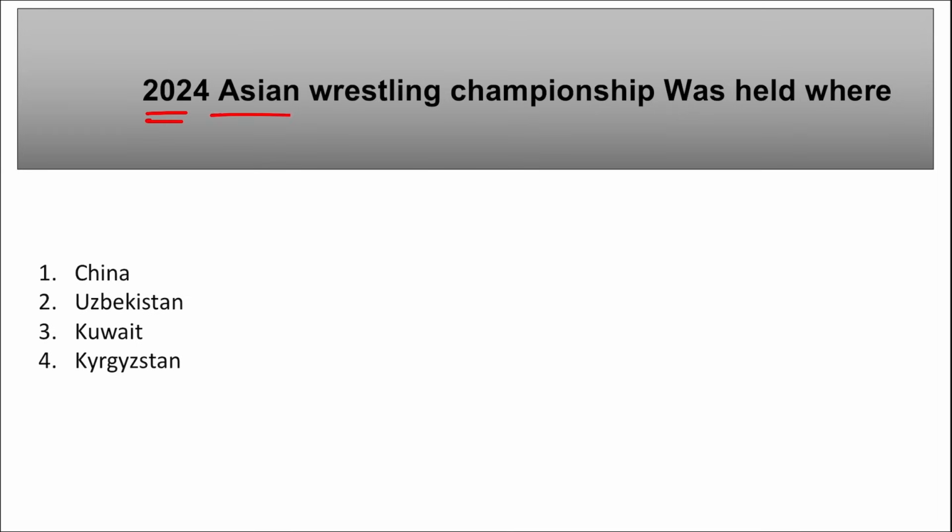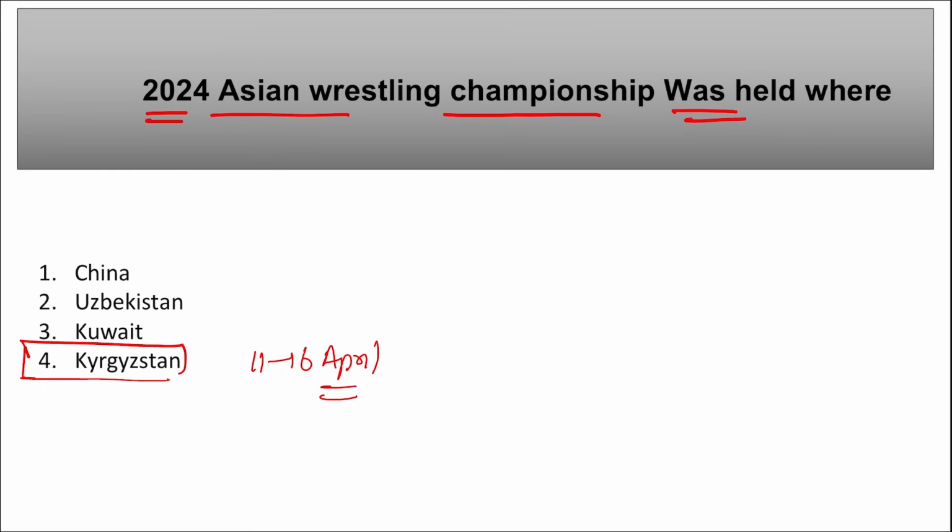Next, 2024 Asian Wrestling Championship was held where? So recently 2024 Asian Wrestling Championship was held in what location? So it was held in Kyrgyzstan. It was from 11th to 16th of April, right? Then Indian wrestlers, here they won a total of 9 medals, that is 4 silver medals and 5 bronze medals.